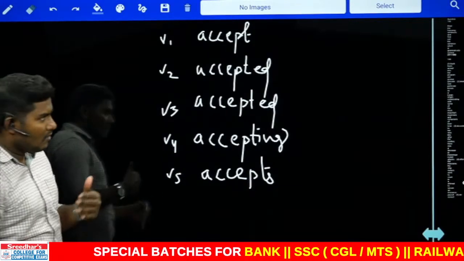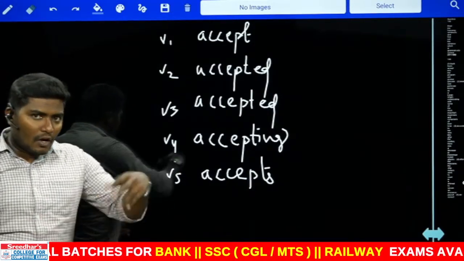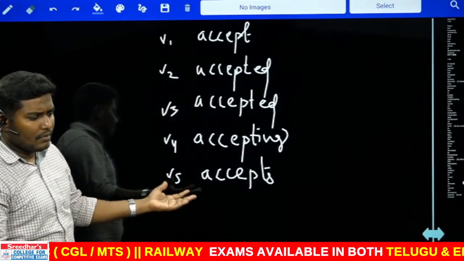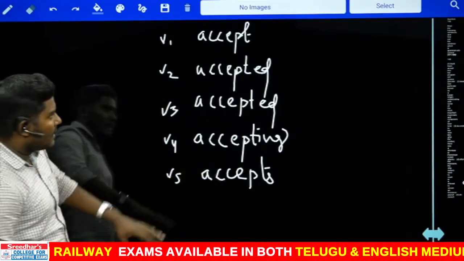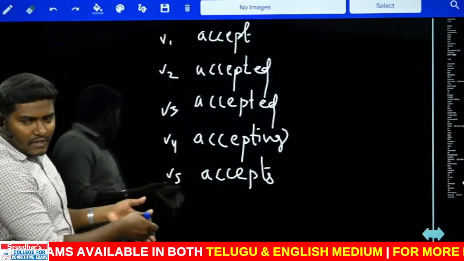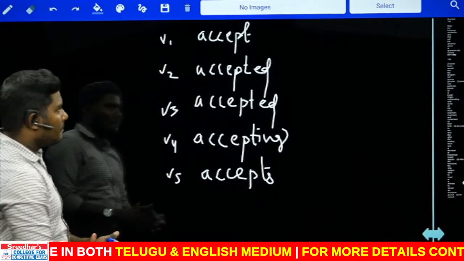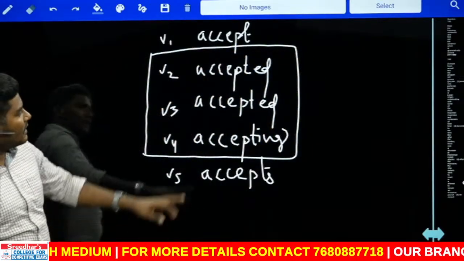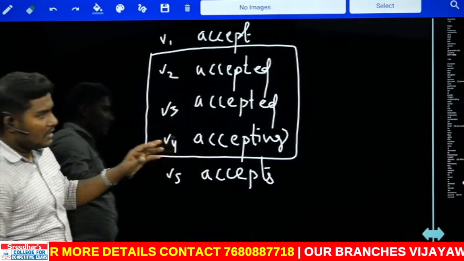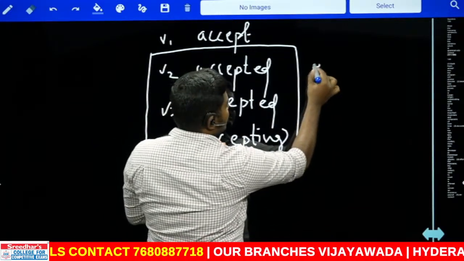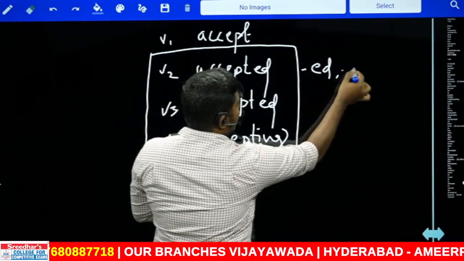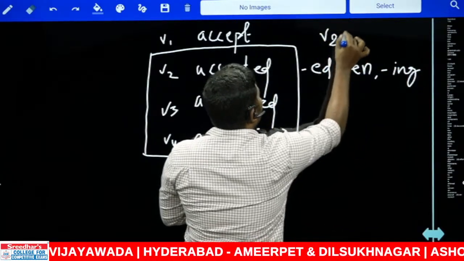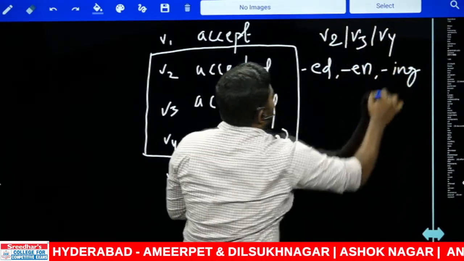I'm telling you one point where verbs are also used as adjectives. Now we have five verbs, right? You take any verb. Out of V1, V2, V3, V4, V5, whatever verb you take, these three, V2, V3, V4. That means, in simple words, it can be ED, it can be EN, it can be ING, or any other word that is V2, V3 or V4.